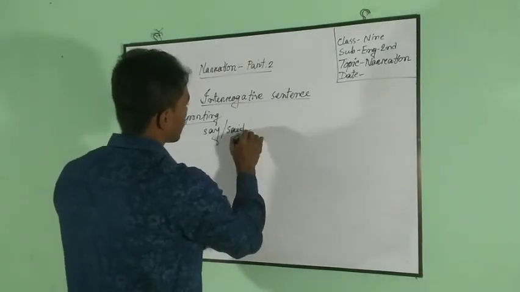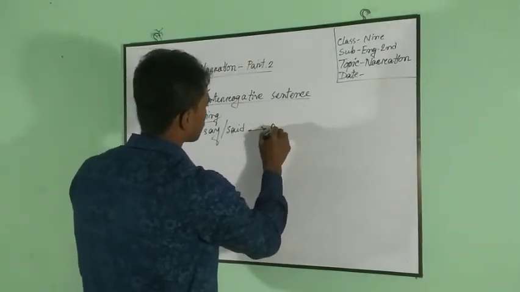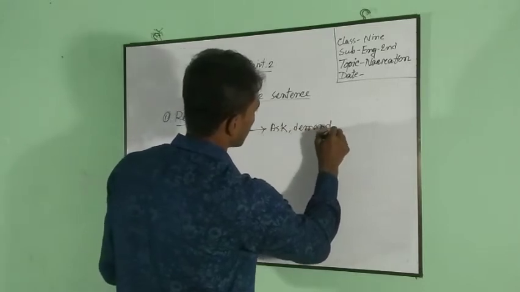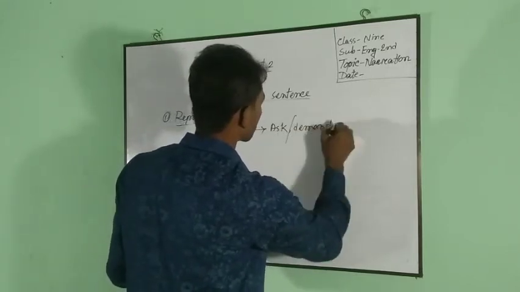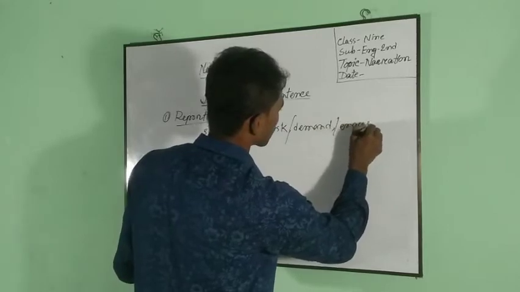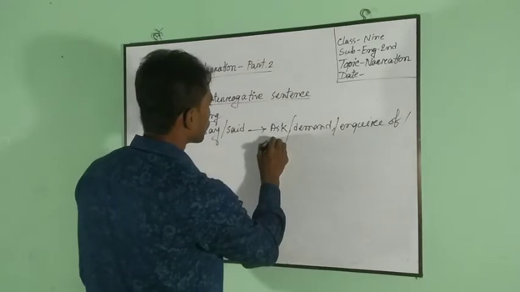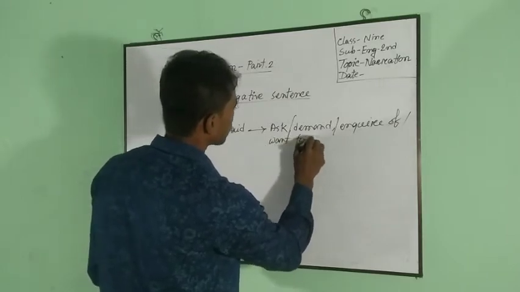So we can write here ask, demand, inquire of, want to know.